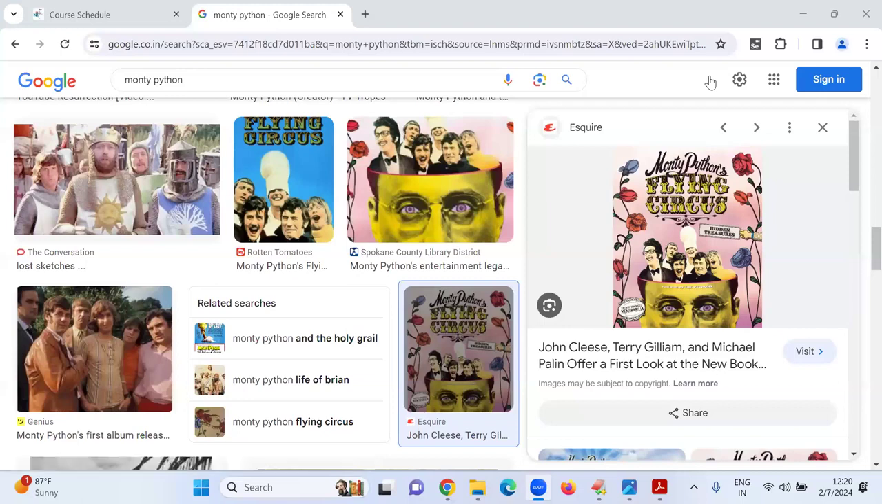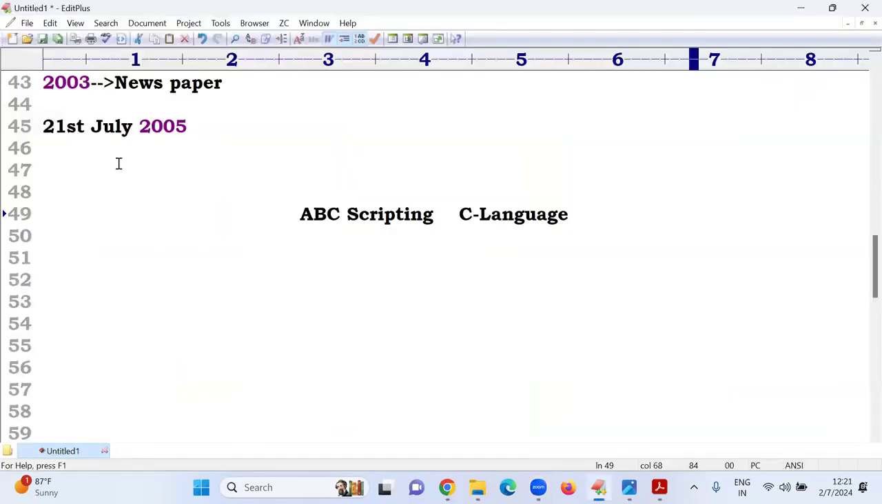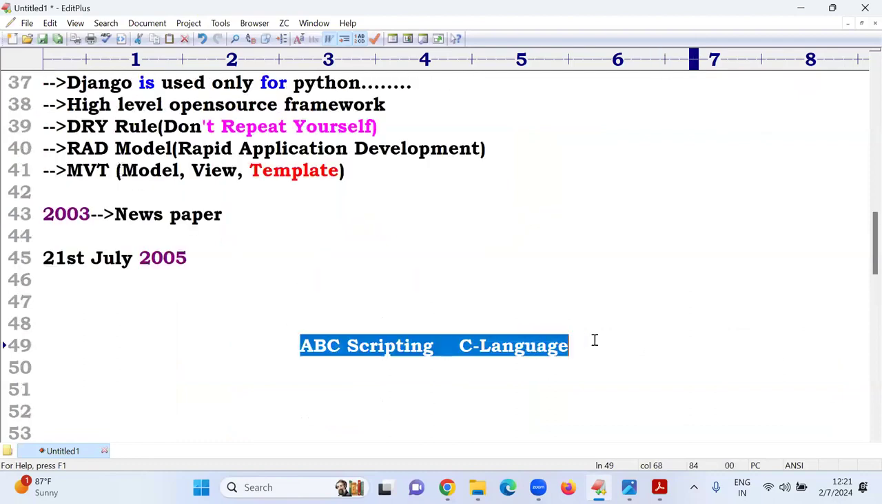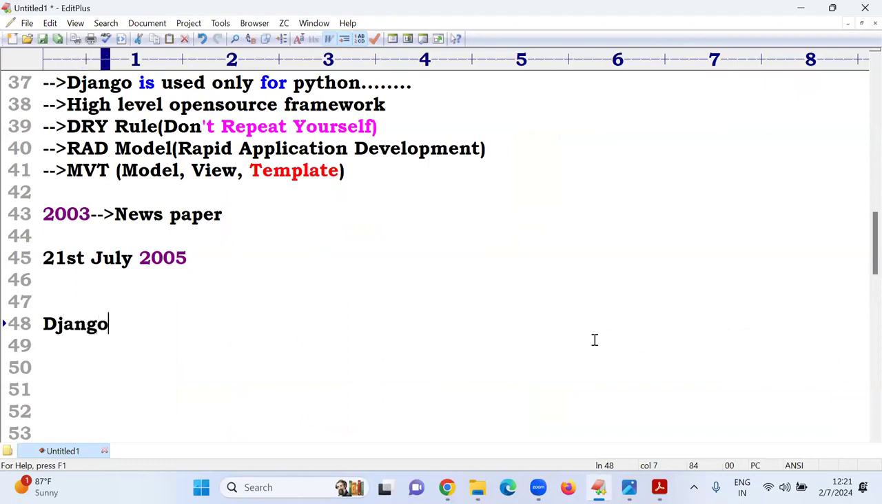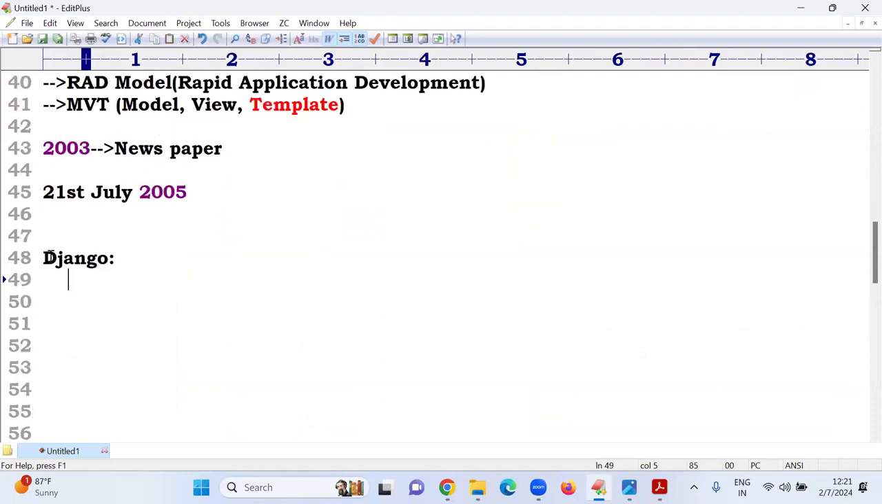Okay, now come to our story. These two people introduced a framework. Why did they name it Django? That is my question. If they named it Django, everyone will call it Django. But why did they choose Django?